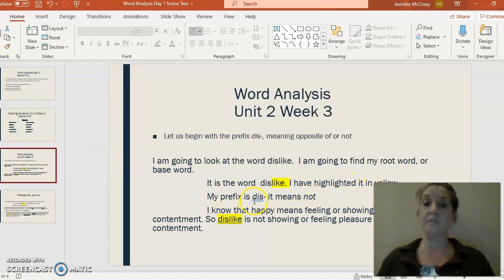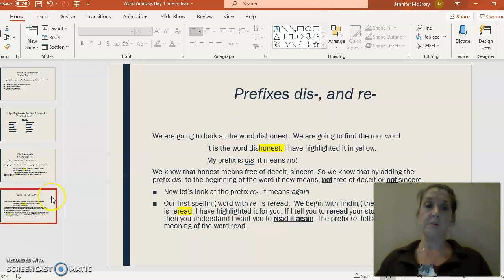My prefix is dis, and it means not. So I know that happy means feeling or showing pleasure or being content. So dislike is not showing or feeling pleasure or contentment. So I dislike that type of music. My music taste is different from someone else's, so I dislike that type of music. All right, good job.